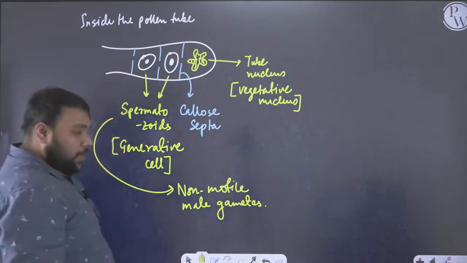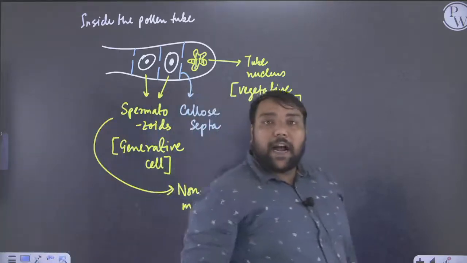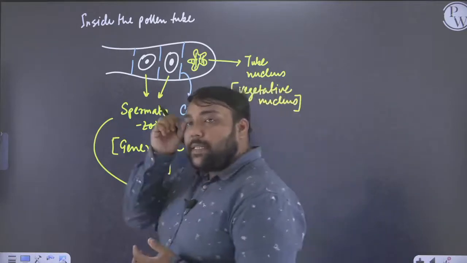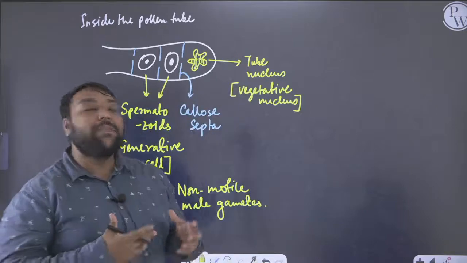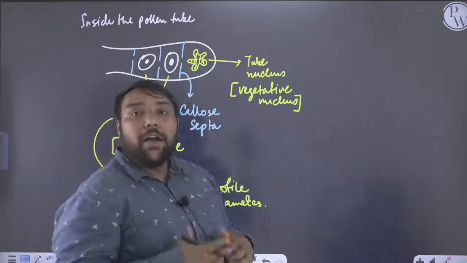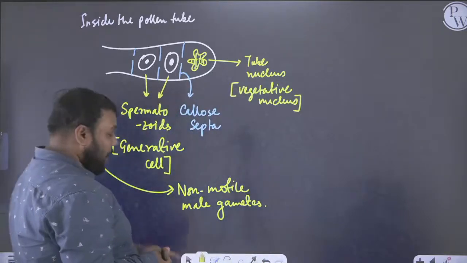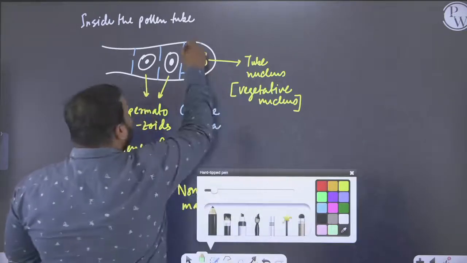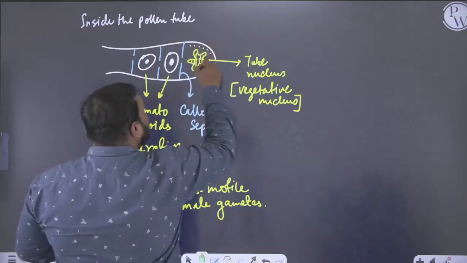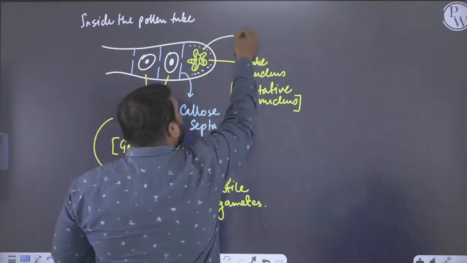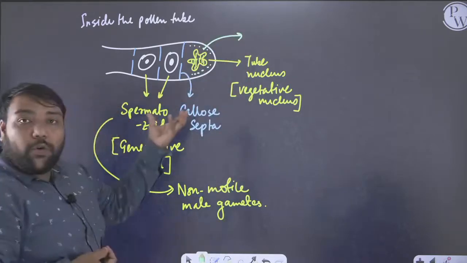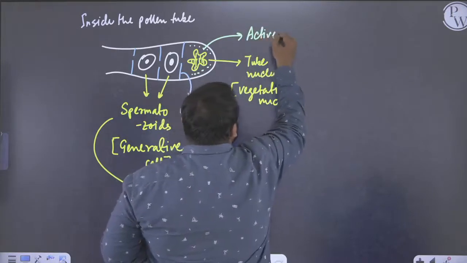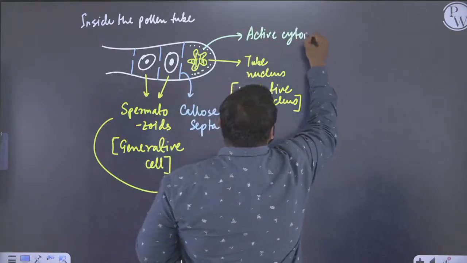There are two more things we will talk about here regarding the cytoplasmic area of the tube nucleus and also the cytoplasmic area of our spermatozoids, or what you call generative cells. The cytoplasm of the tube nucleus we call active cytoplasm.